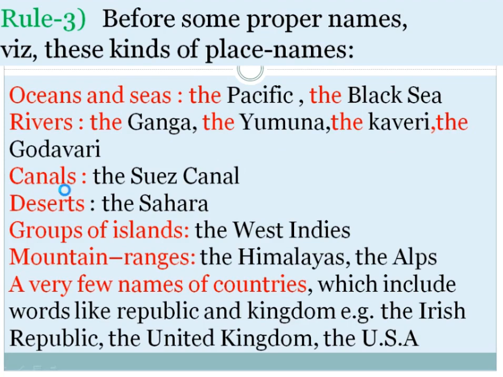Canals and deserts also, we use the article "the" before canals and deserts. Groups of islands, as the West Indies, we use the article "the". Mountain ranges, the Himalayas, we use the article "the". A very few names of countries which include words like republic and kingdom: the Irish Republic, the United Kingdom, the USA.